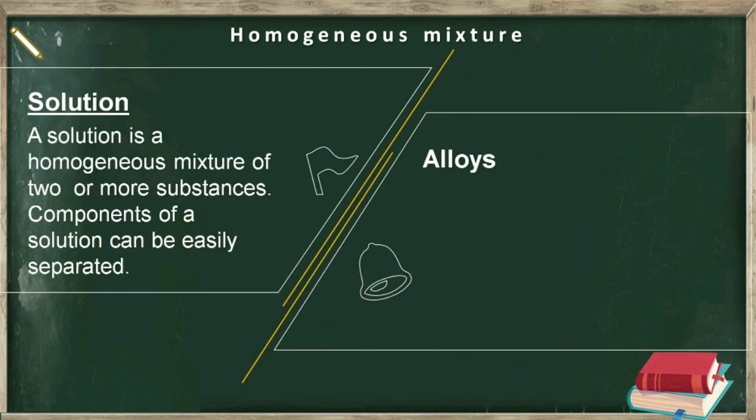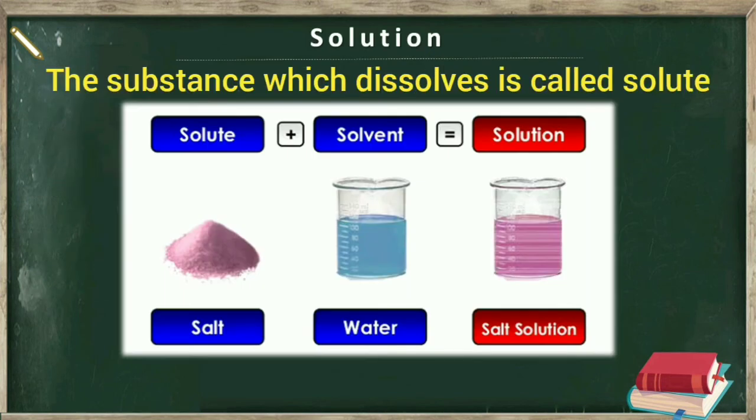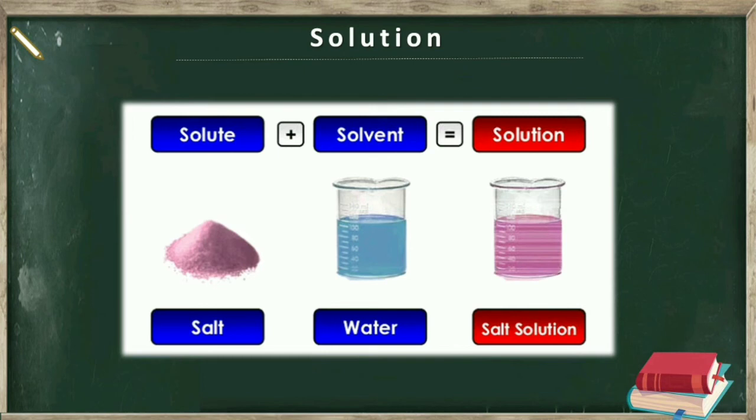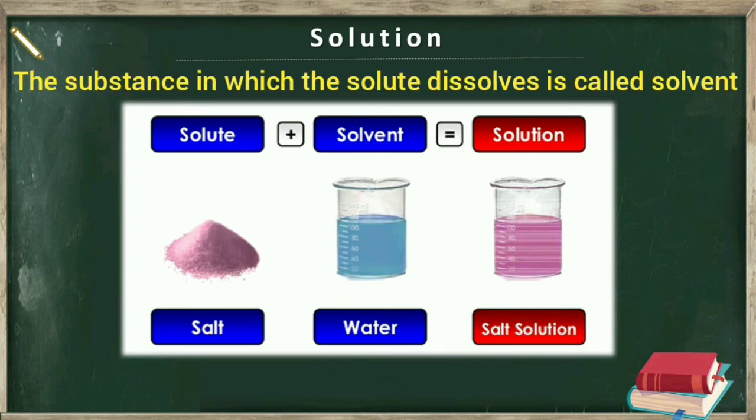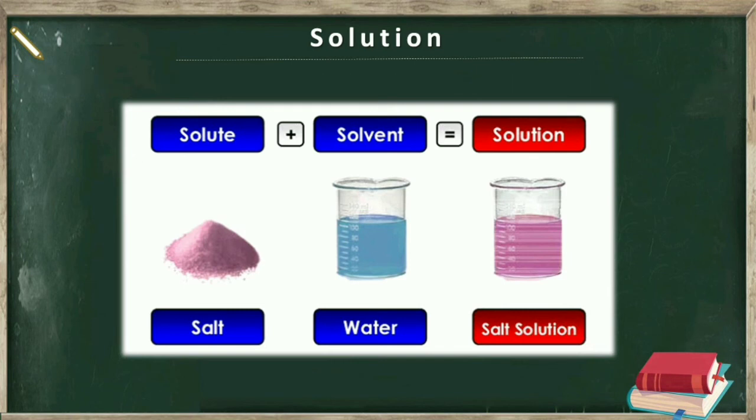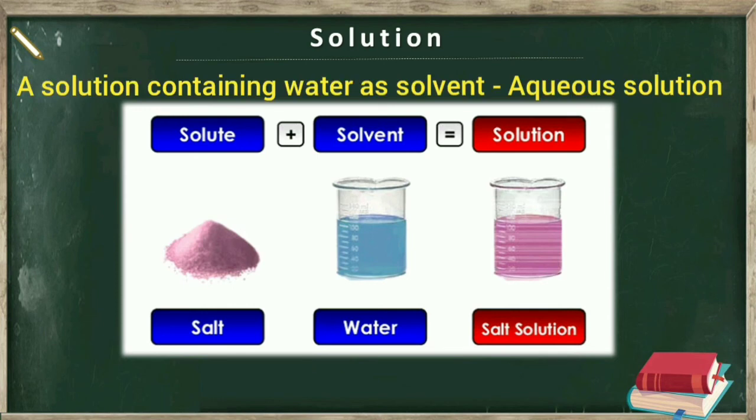A solution is a homogeneous mixture of two or more substances. A solution consists of a solute and a solvent. The substance which dissolves is called a solute. For example, in salt solution, salt dissolves in water, so salt is a solute here. The substance in which the solute dissolves is called the solvent. In this mixture, salt is dissolved in water, so water is a solvent here. A solution containing water as solvent is known as aqueous solution.